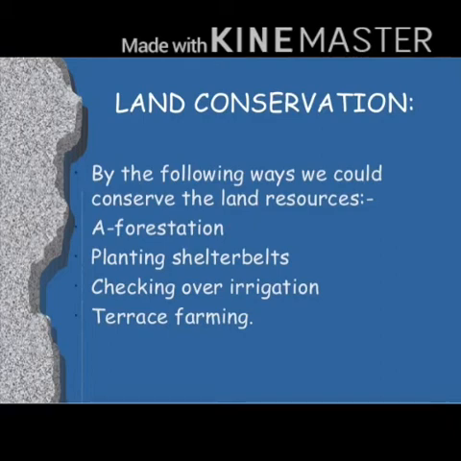Let's discuss them. So children, with a land area of only 30% all over the world, we need to plan our land use very carefully. The very first one is that improper land use should be avoided, like various activities which are destroying the land, its fertility, its soil.